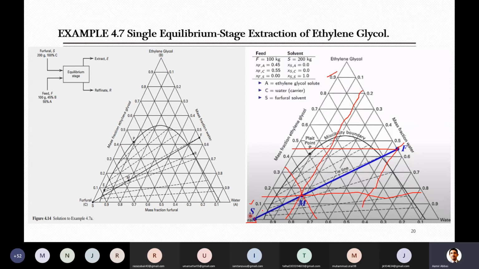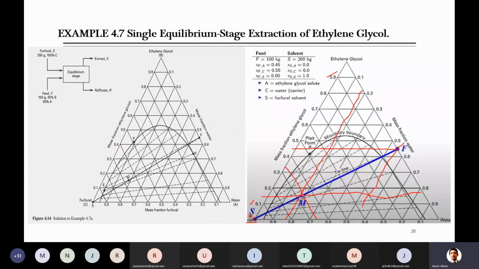What we did here was to show you that this M point lies on the line connecting the solvent and the feed, because this mixture you get by mixing your feed and the solvent. So always remember, guys, wherever we locate this mixture point, it will always lie on the line connecting solvent and the feed.